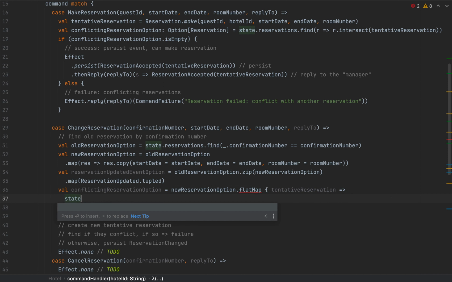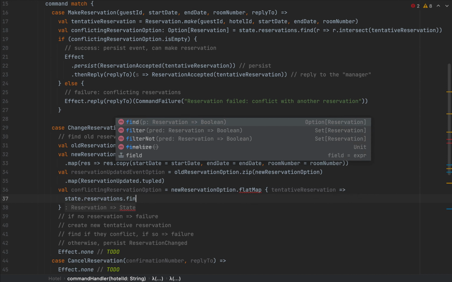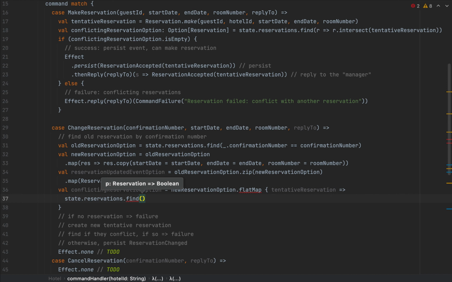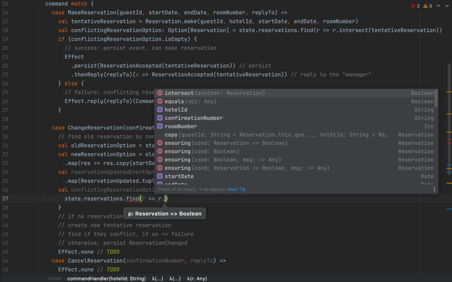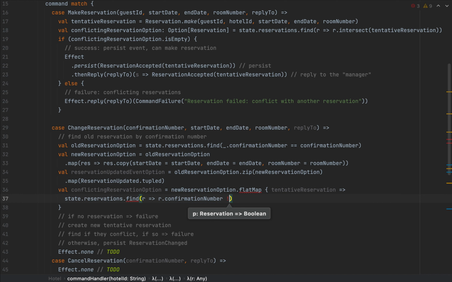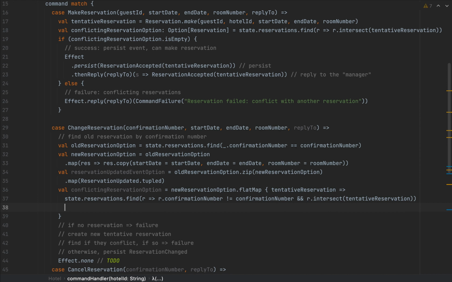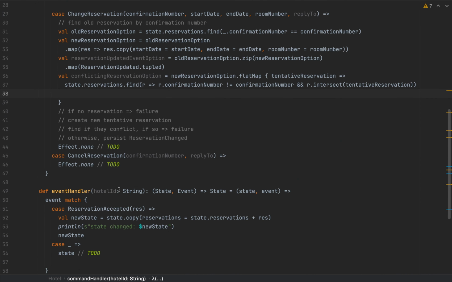So I'm going to have state reservations find, and I'm going to say the reservation contained in the state does not have the same confirmation number, because otherwise, obviously, it will conflict. So our confirmation number must not be equal to confirmation number. And the intersection. So I'm going to have R intersect with this tentative reservation. So we have a bunch of options here. We need to treat them.